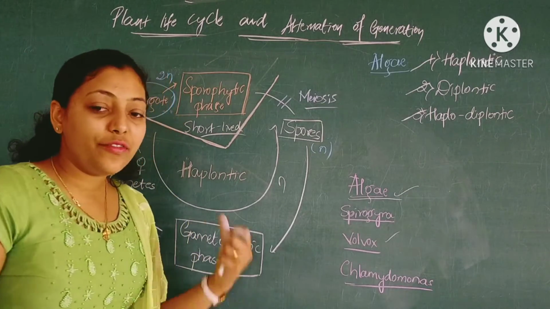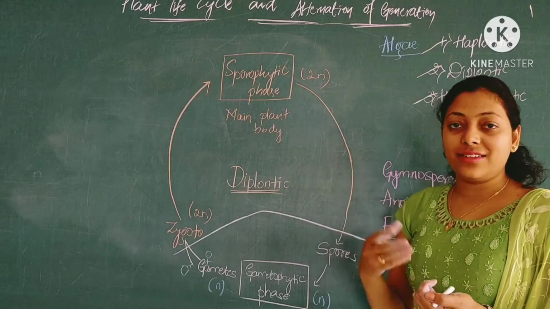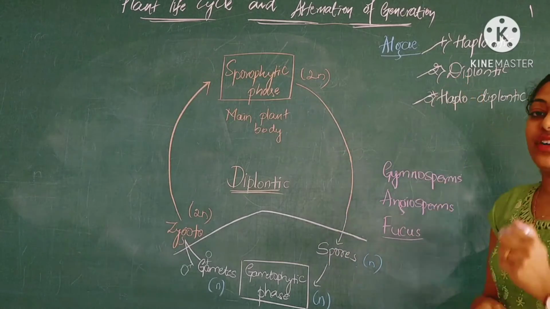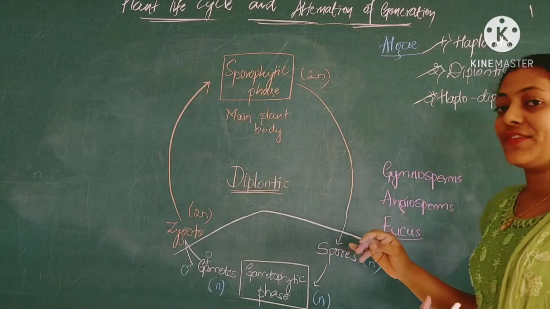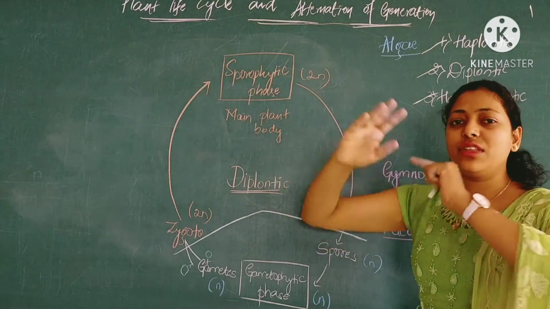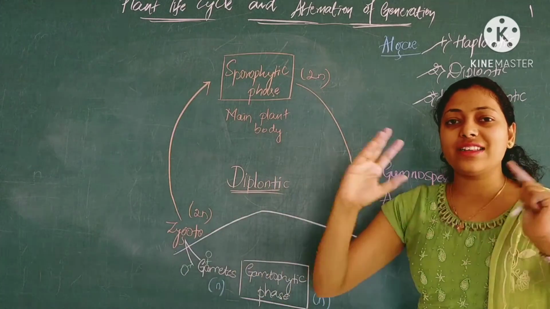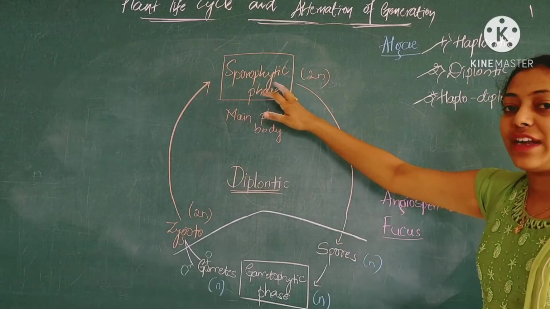So we can see further over here. Coming to the next type of life cycle, called the diplontic life cycle. Here the diplontic life cycle is the one which consists of the sporophytic phase in the largest quantity, the largest phase is called the sporophytic phase.